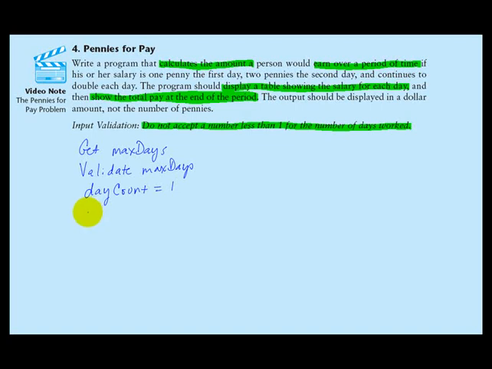We're also going to need another variable to calculate our pay in pennies. We'll call that pennies, and we're going to initialize that with the value of 1 because on day 1 we earn 1 penny. And then we'll need a third variable.